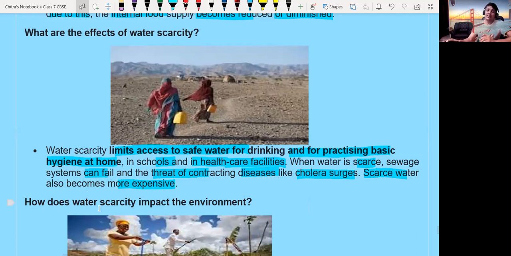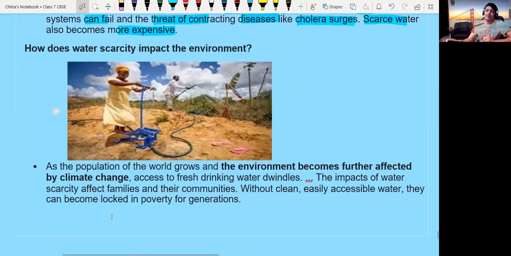How does water scarcity impact the environment? As the population of the world grows day by day, the environment is further affected by climate change also. Lack of fresh drinking water and the impact of water scarcity affect families and their communities too.